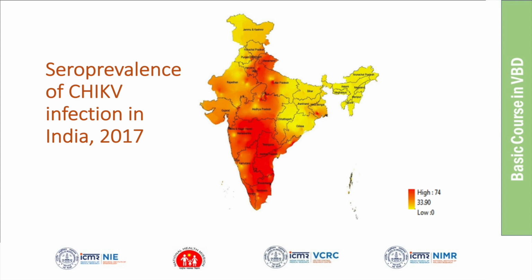Where is it more? In case of India, sir, Odisha, it is likely to be high in Nabarangpur, might be some red color. It is found, sir. In Malkangiri also. Yeah, in some south part, no? Of Kalahandi also, yes, sir. In case of India, most of the south part is affected with chikungunya seroprevalence.